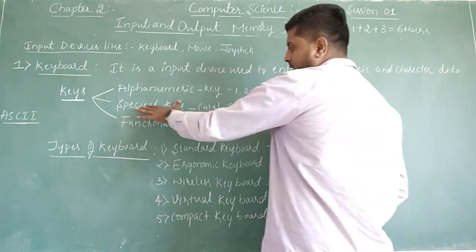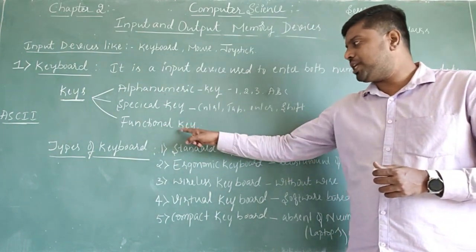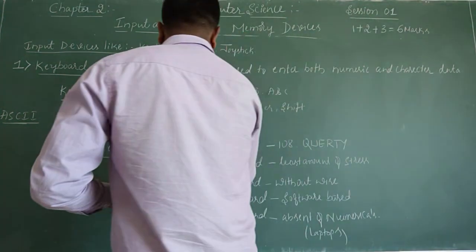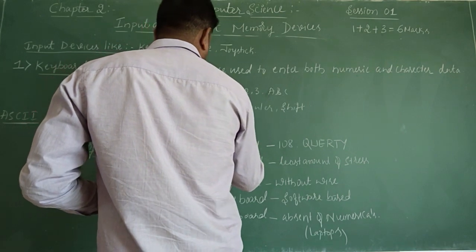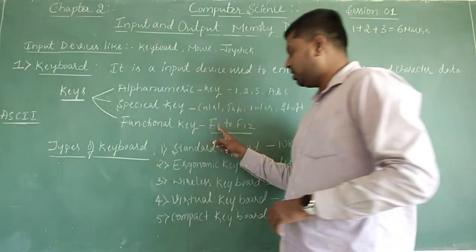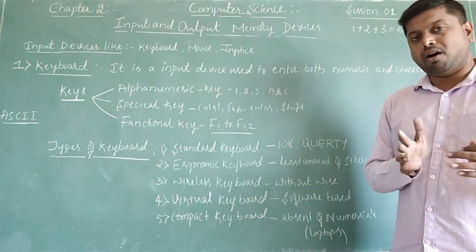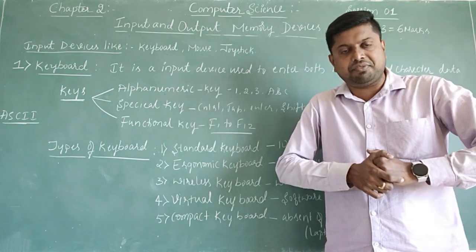These categories of keys we call special keys. And there are also functional keys. Functional keys are represented by F1 to F12, that is, Function 1 to Function 12. These are the types of keys we have in the keyboard.